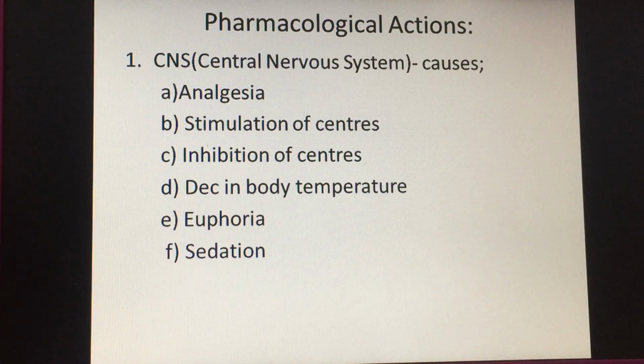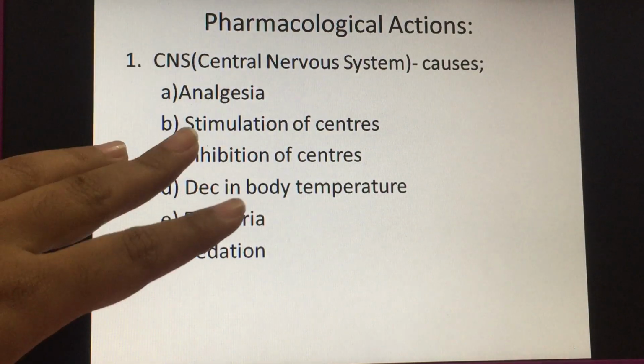Now, coming to the pharmacological actions, the opioid analgesics act on different systems in the human body. First, the central nervous system. In the central nervous system, it causes analgesia. That is, it increases the threshold of pain because it binds to the opioid receptors and the rest of the mechanism of action that we discussed. In the central nervous system, it causes stimulation of three centers.